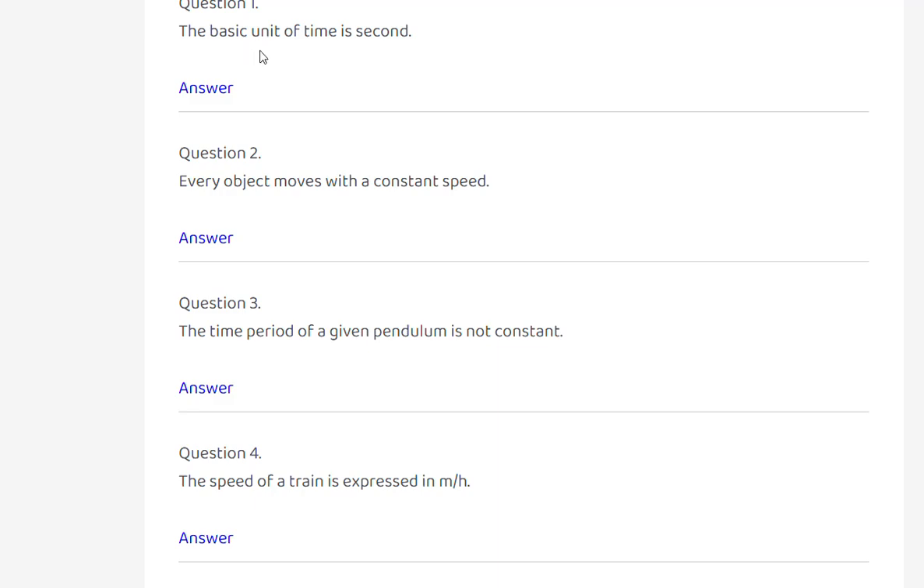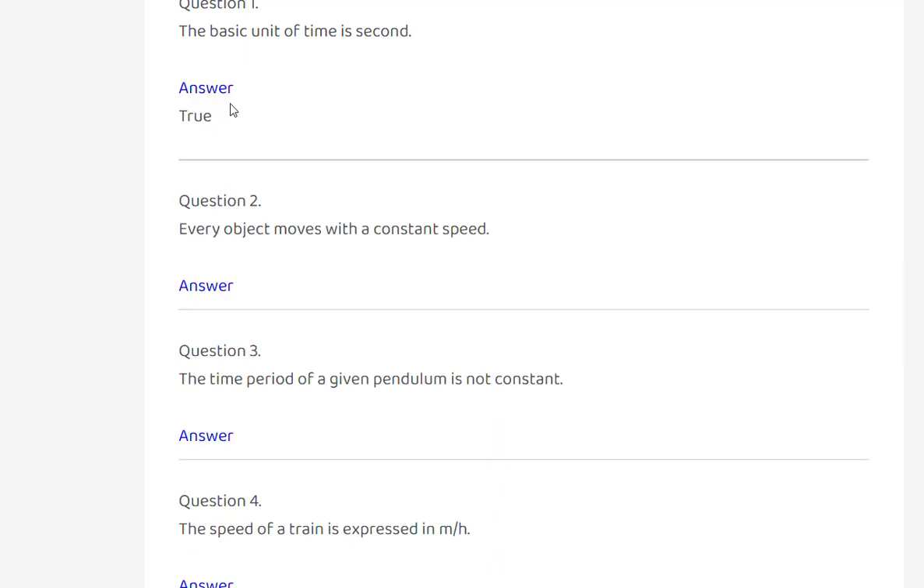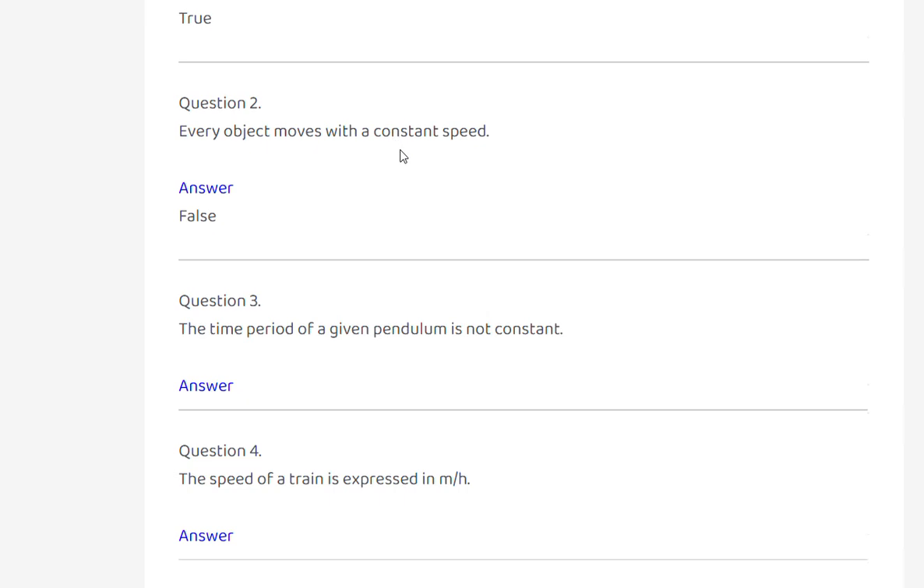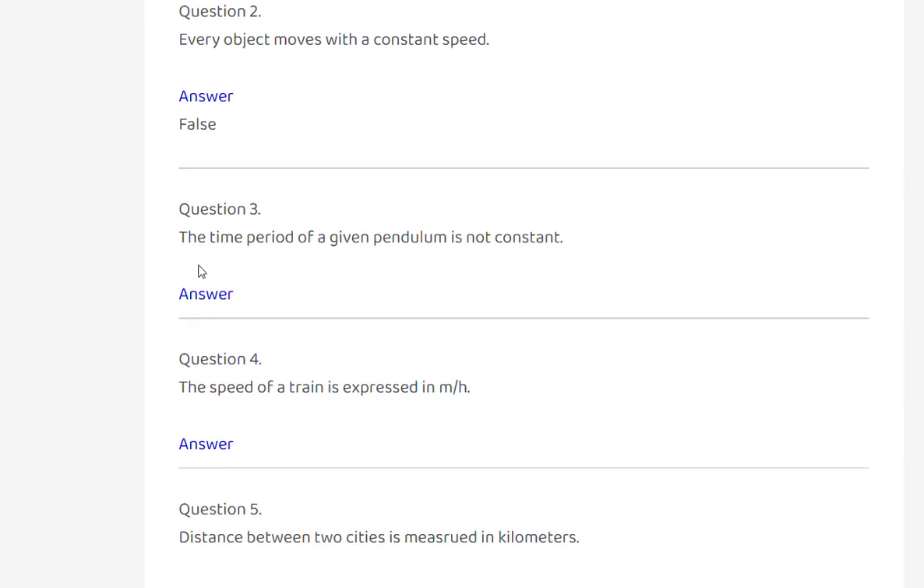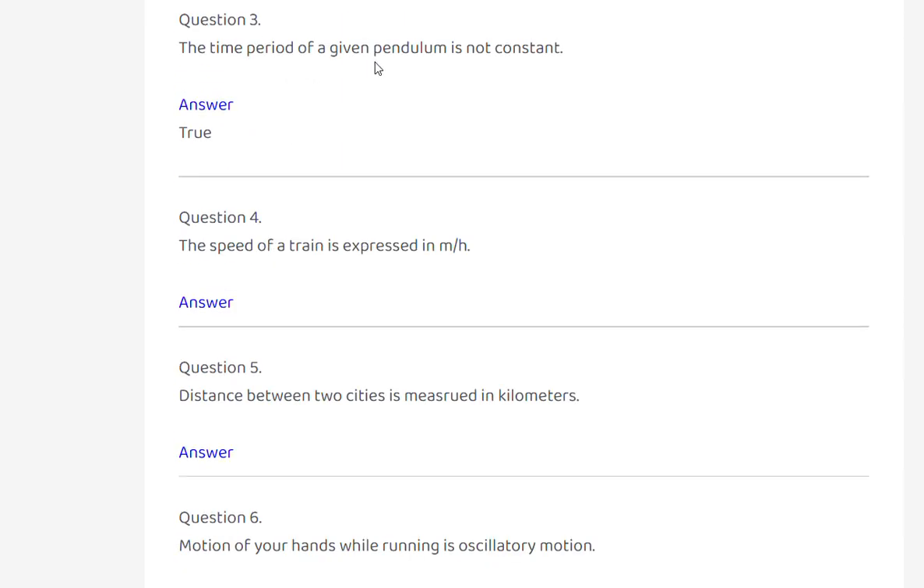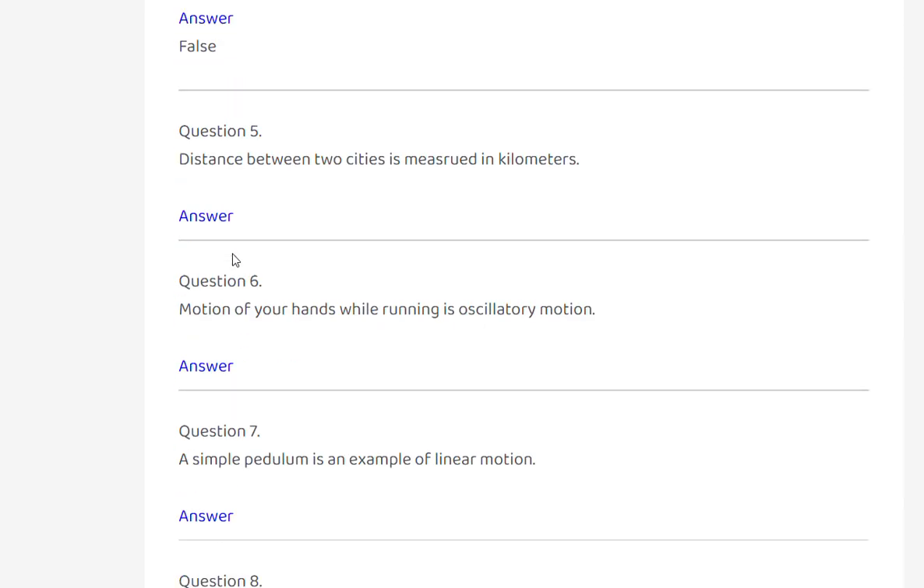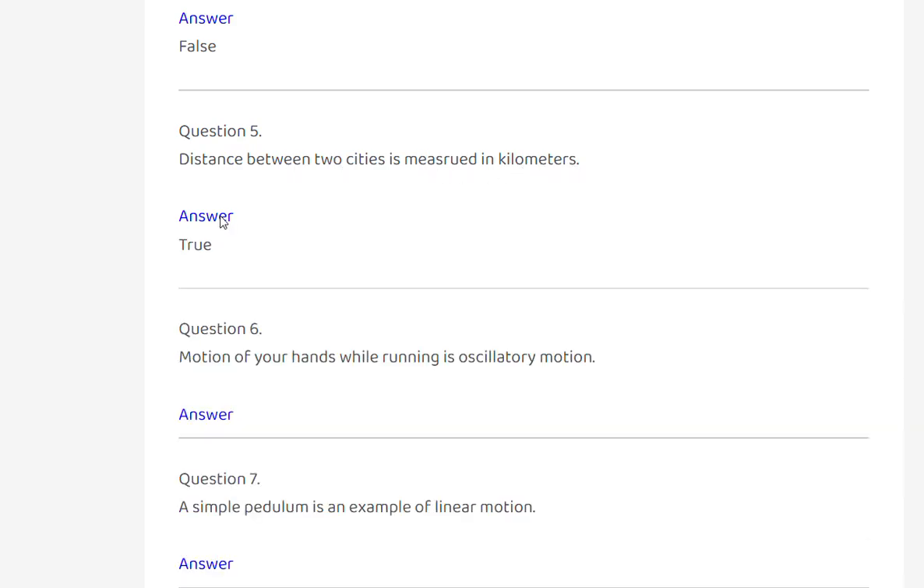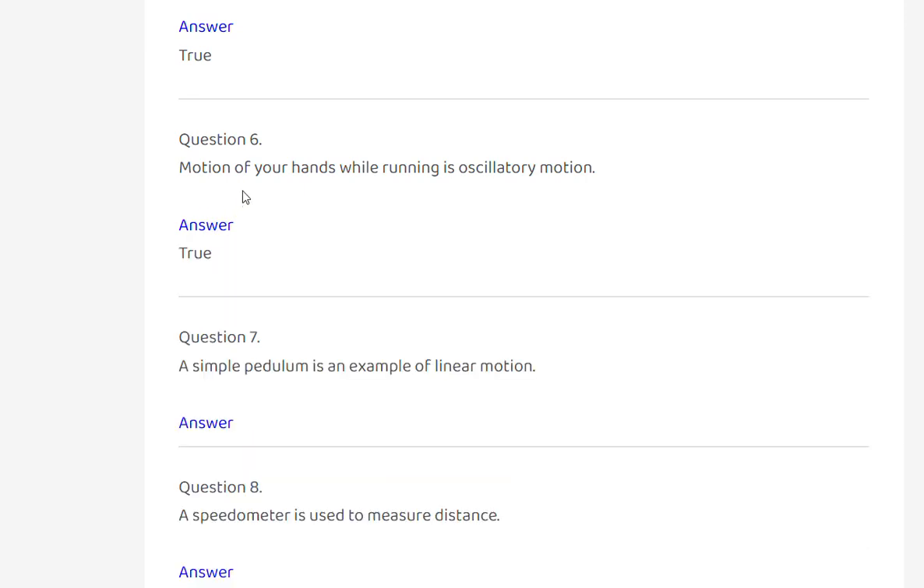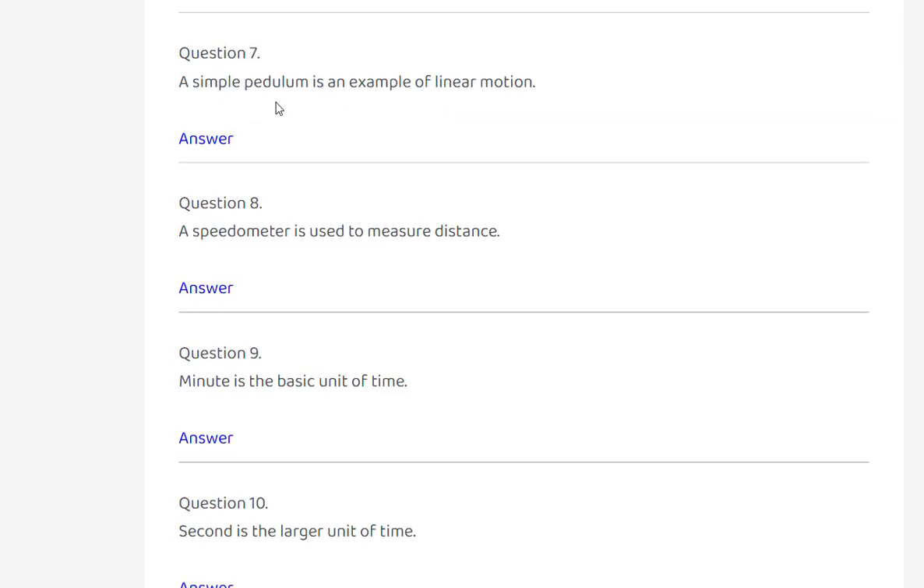Next, the basic unit of time is second. True. Every object moves with a constant speed. False. The time period of a given pendulum is not constant. True. The speed of a train is expressed in meter per hour. False. Distance between two cities is measured in kilometers. True. Motion of your hands while running is oscillatory motion. True. Simple pendulum is an example of linear motion. False.